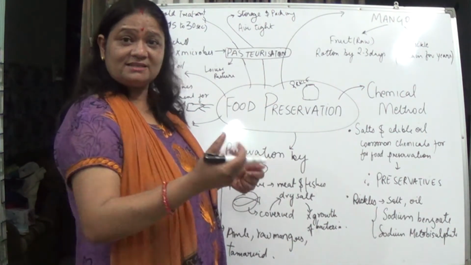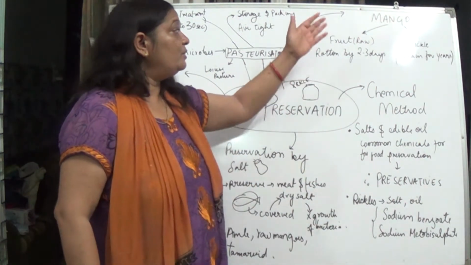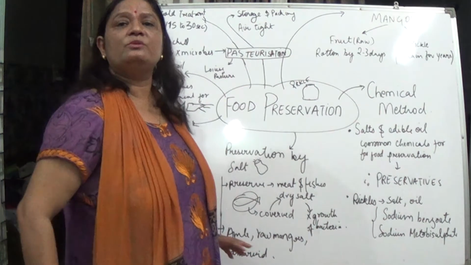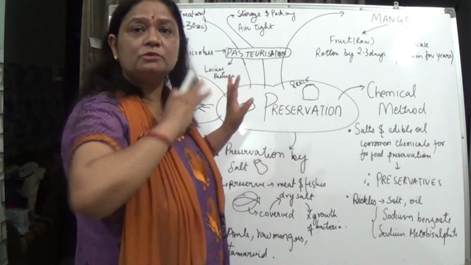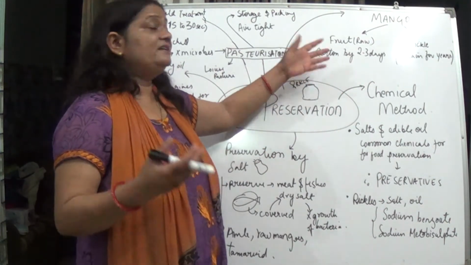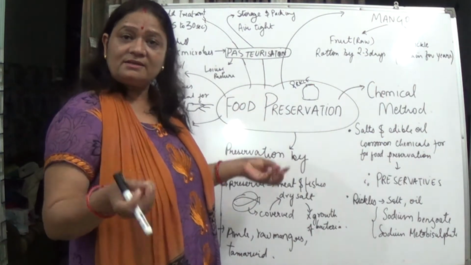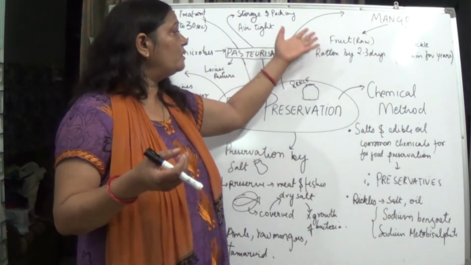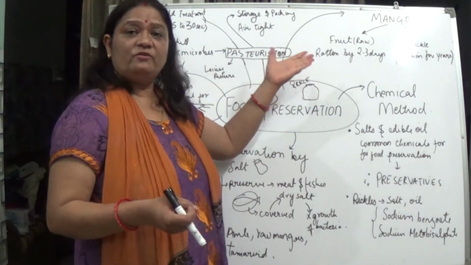It takes out the excess moisture present in the raw mangoes. Because if that moisture is not removed, it is a favorable condition for the microorganisms to grow. As a result, we see that the raw mangoes consist of total water content, and being a favorable condition, the microorganisms grow and spoil it within a few days.